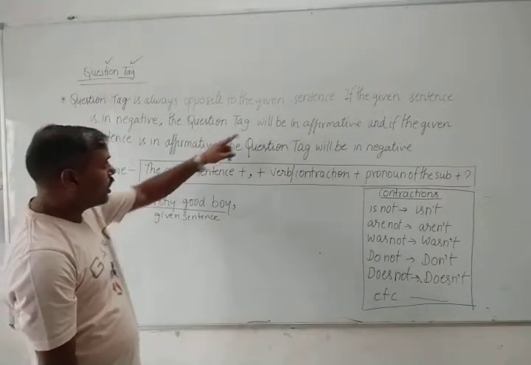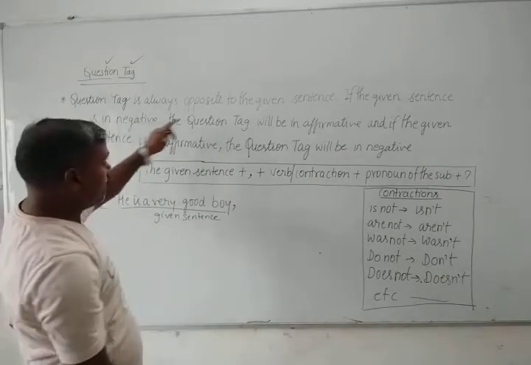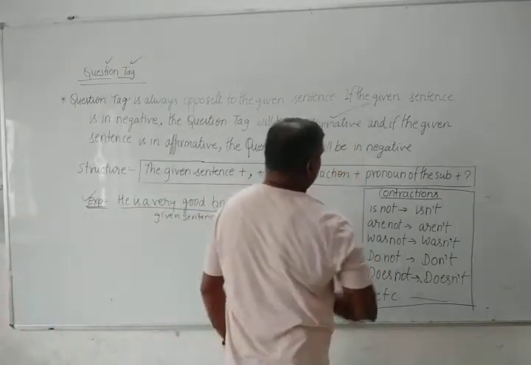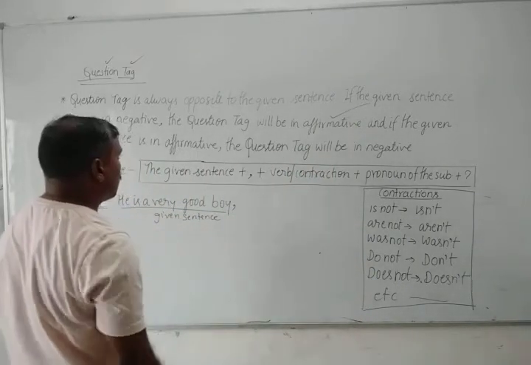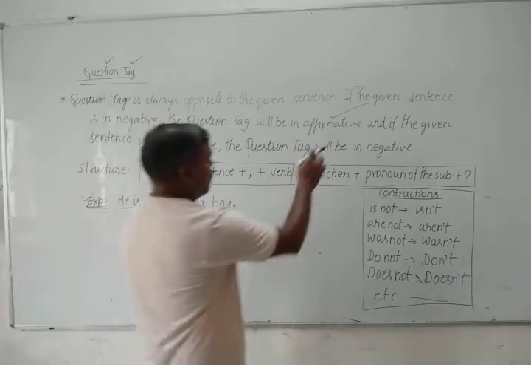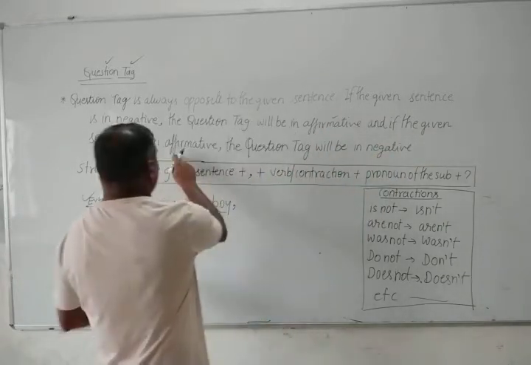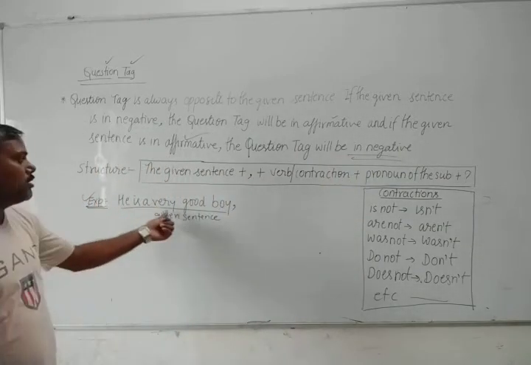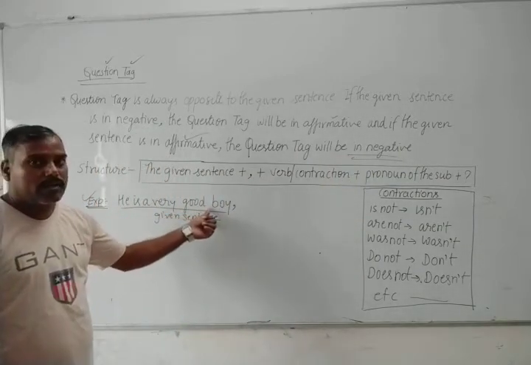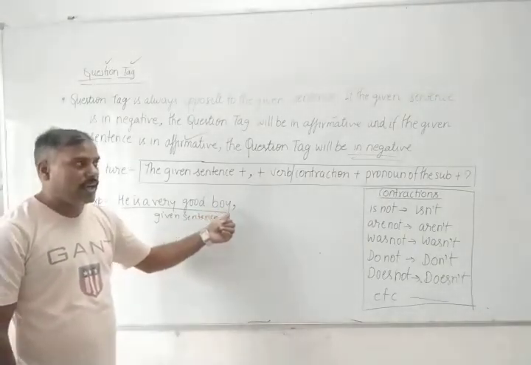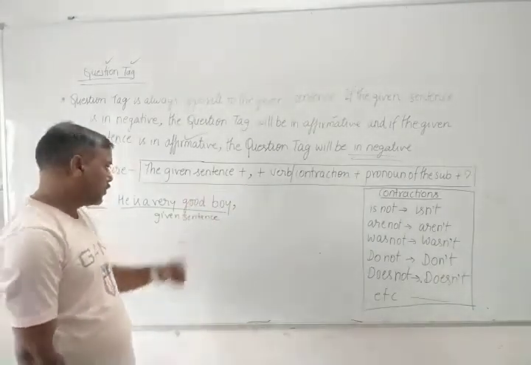But according to the condition I have given you, if the given sentence is in affirmative, then the question tag will be in negative. He is a very good boy. That's an affirmative sentence. It means your question tag will be in negative.